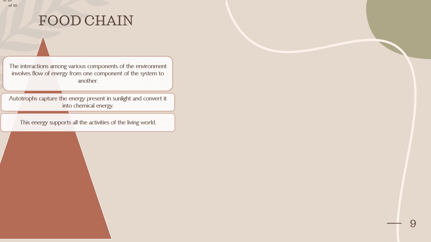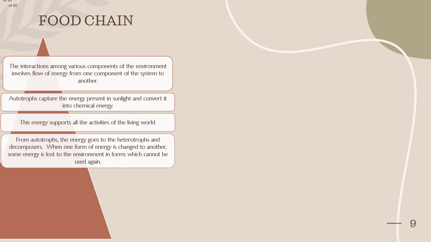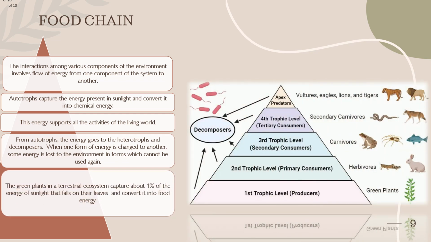When one form of energy is changed to another, some energy is lost to the environment, mainly in the form of heat, which cannot be used again. The green plants in the terrestrial ecosystem capture only about 1% of the energy of the sunlight that falls on the leaves and convert it into chemical, that is, food energy.